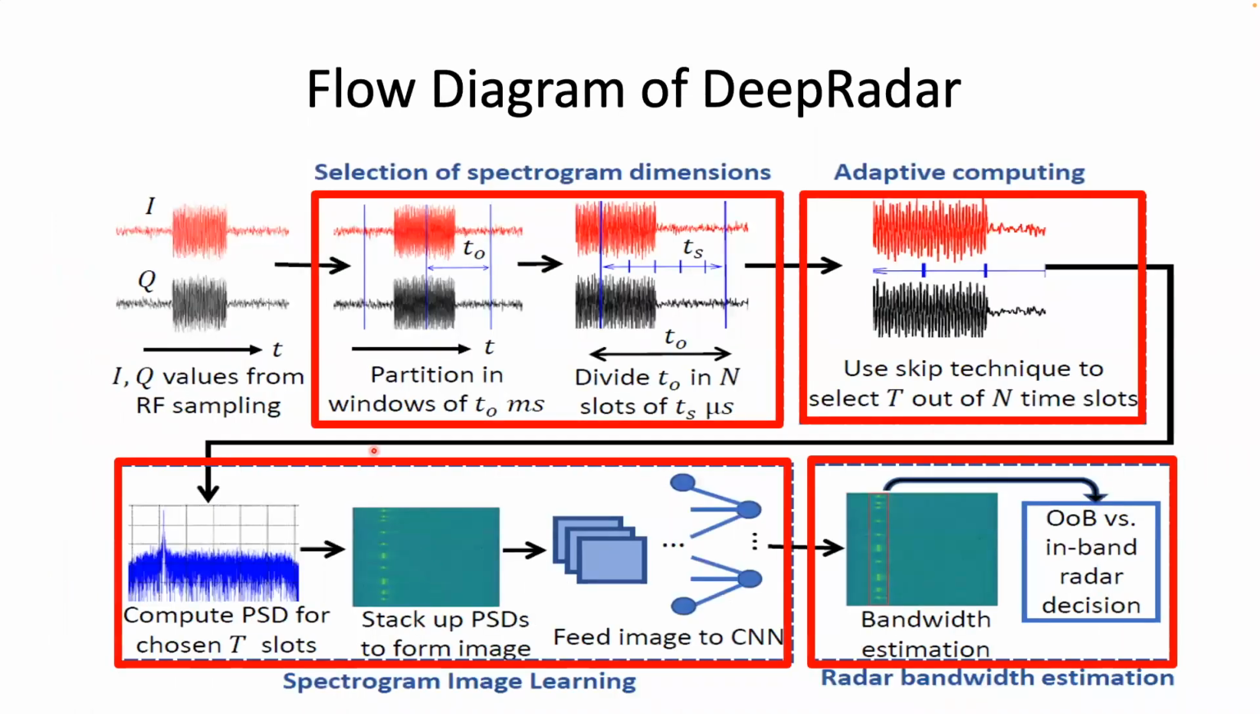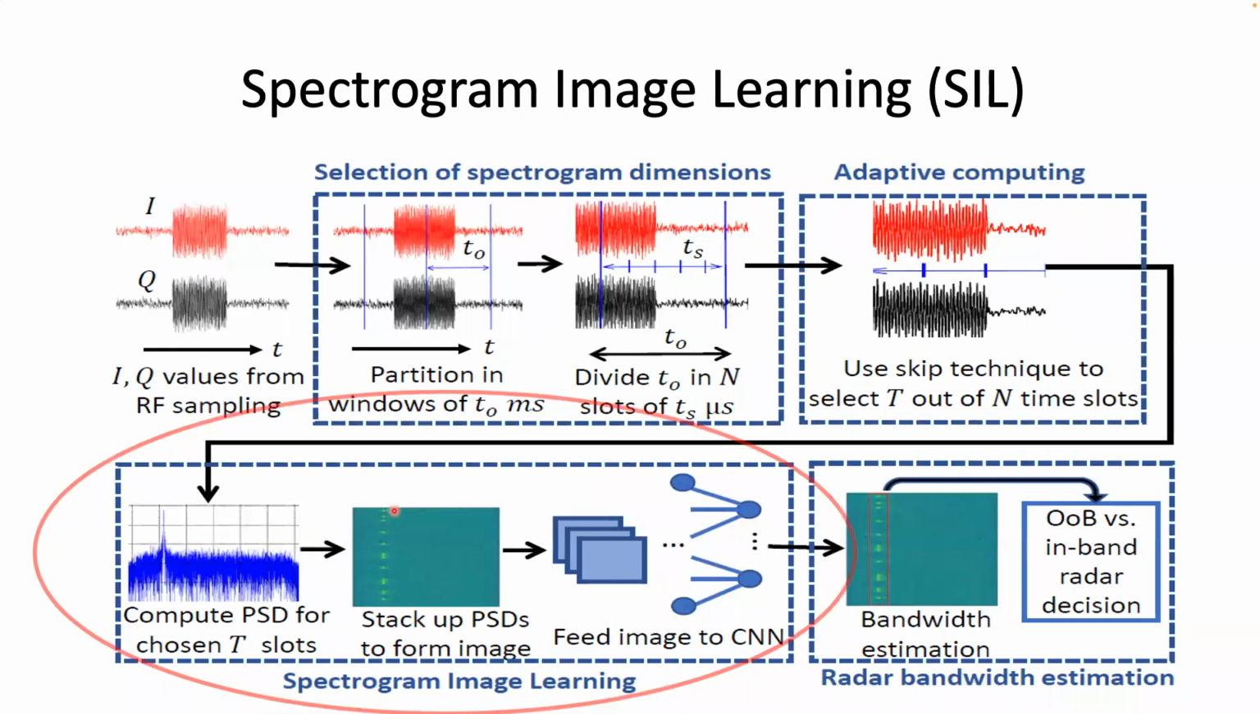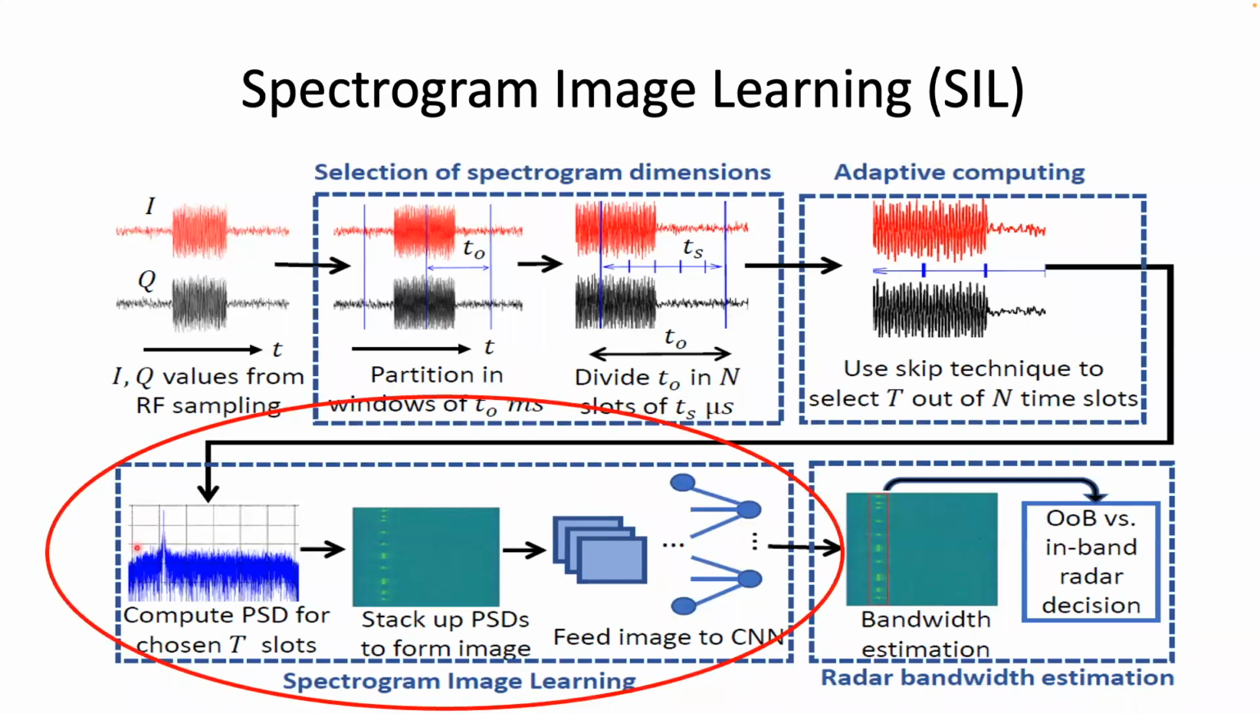DeepRadar comprises 4 constituent elements, as shown in this slide, and now I will talk about each of these components. The input to DeepRadar are the IQ values obtained by sampling of the captured RF signals. DeepRadar divides these IQ values into contiguous observation windows, each of duration TO, and produces a decision or prediction for each of these observation windows. The central component in DeepRadar's decision-making is the spectrogram image learning, or SIL. Let us see how SIL works.